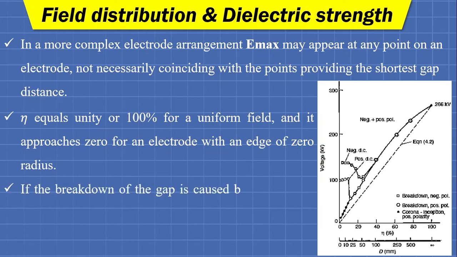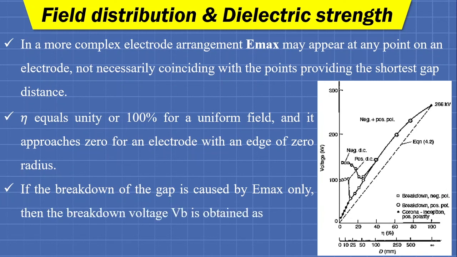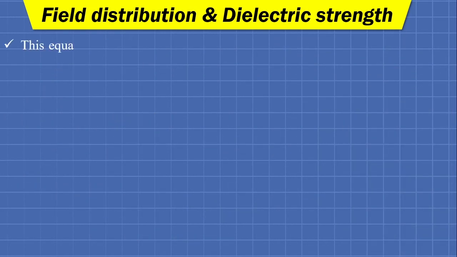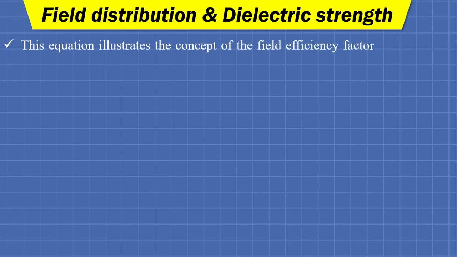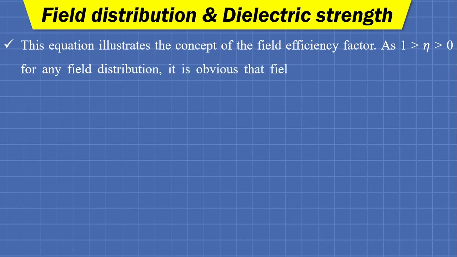Now if the breakdown of the gap is caused by E max only, then the breakdown voltage VB is obtained as VB equals d into E max, or E max is nothing but the dielectric strength of the gas, in this case the air. So d into EB. Now this equation illustrates the concept of the field efficiency factor, as 1 is greater than eta, which is greater than 0 for any field distribution. It is obvious that field non-uniformities reduce the breakdown voltage.